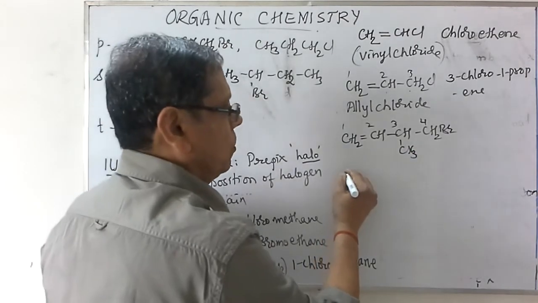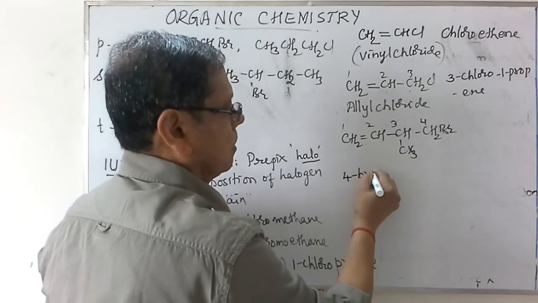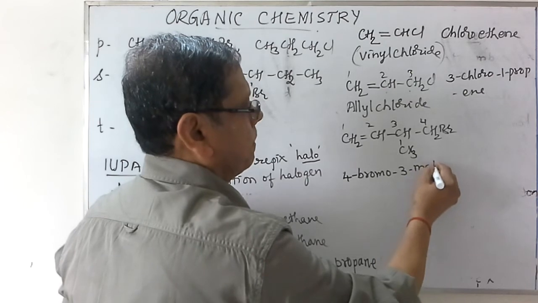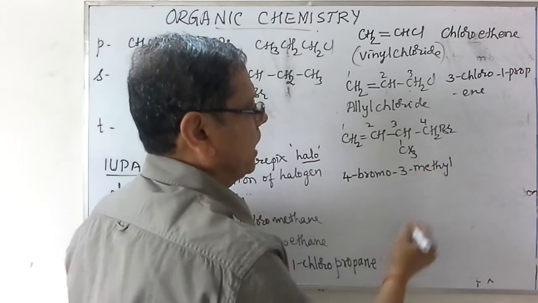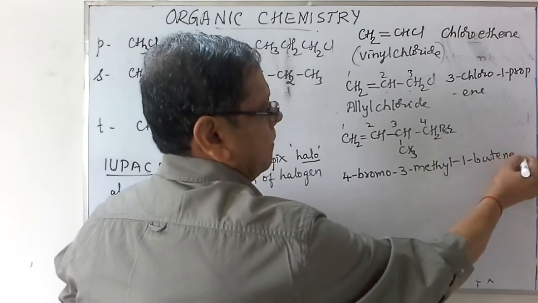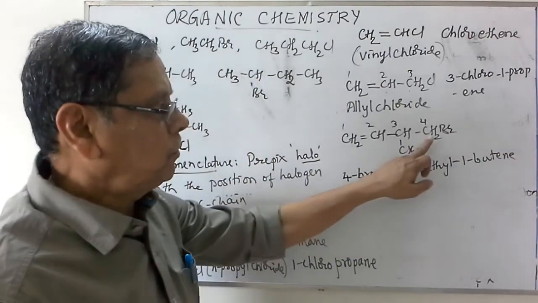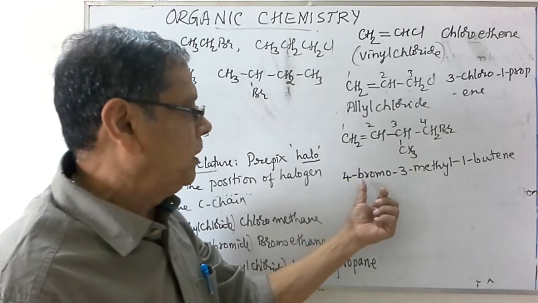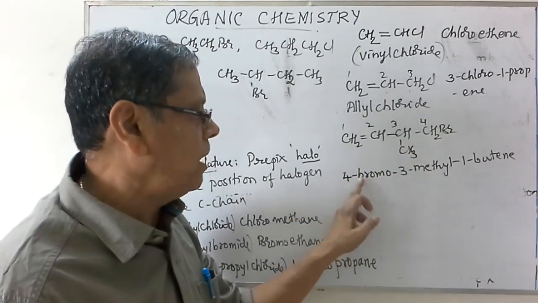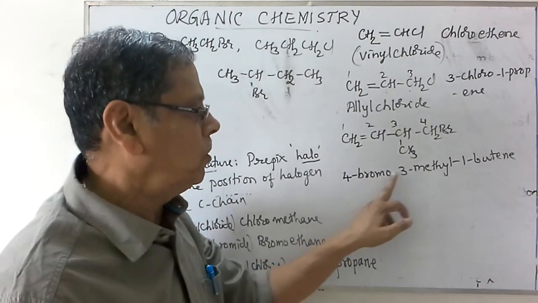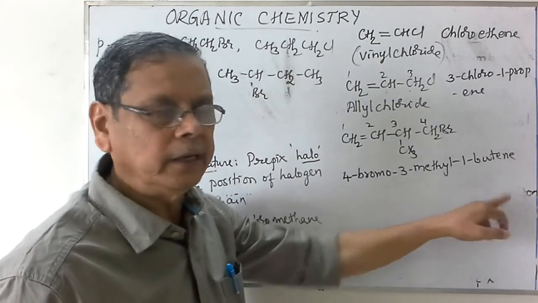So it is 4-bromo, 3-methyl, 1-butene. The fourth position carries the bromine atom and the third position carries the methyl group. But between bromo and methyl, B comes first in alphabetical order. So it is 4-bromo-3-methyl-1-butene.